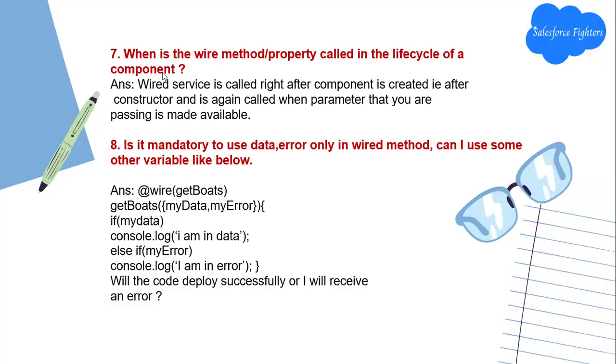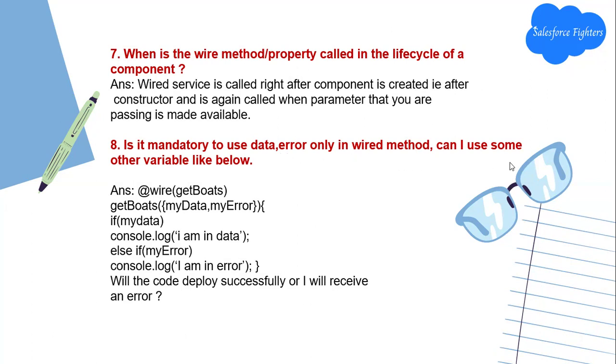Next question: when is the wire method or property called in the life cycle of the component? The wire service is called right after the component is created, after the constructor, and is called again when the parameters that you are passing are made available.